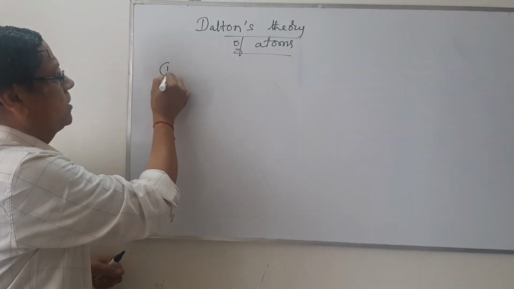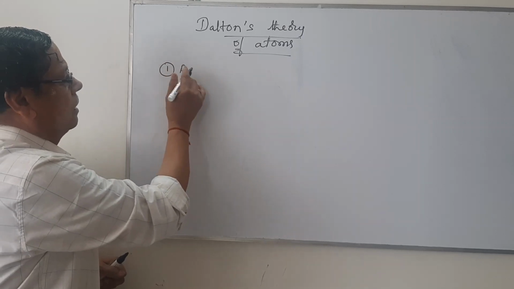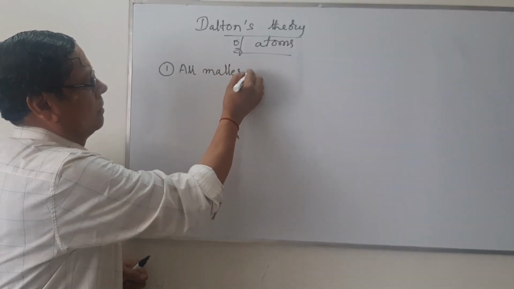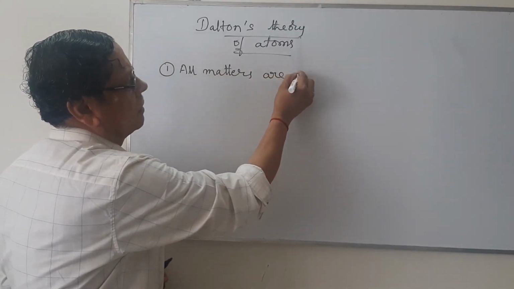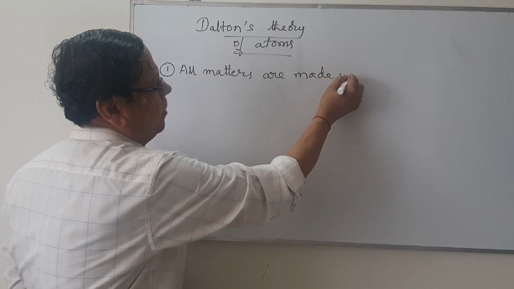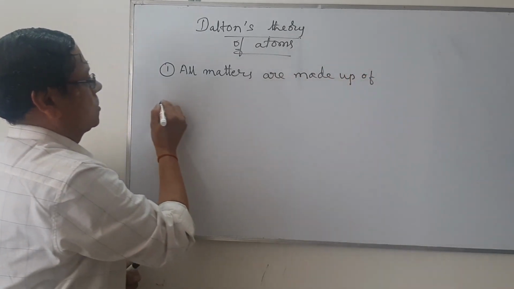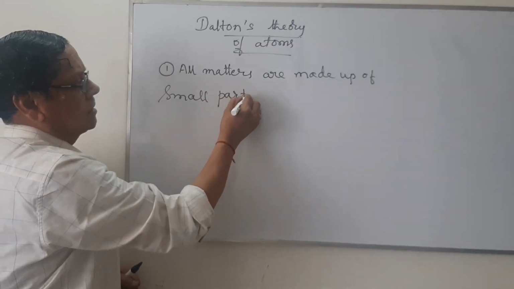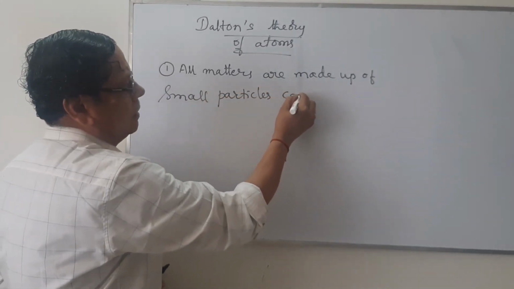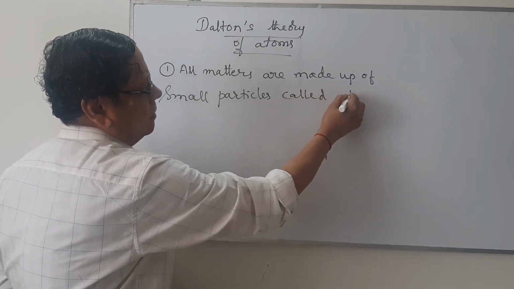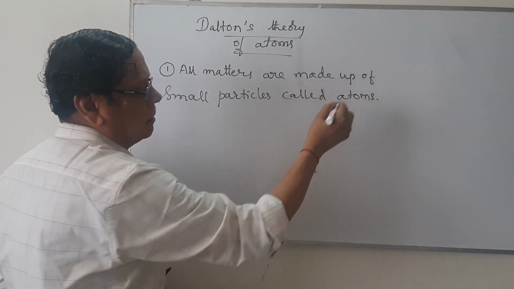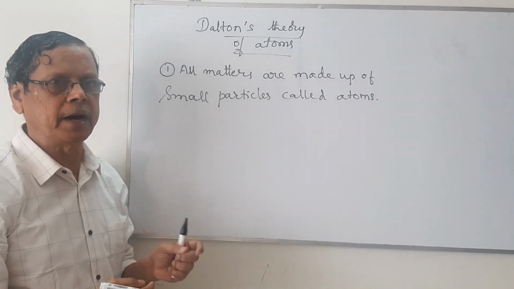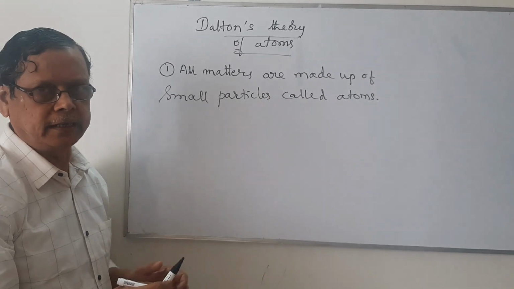The first one, he says all matter is made up of small particles called atoms. So when we consider any matter, it consists of small particles which are called atoms.